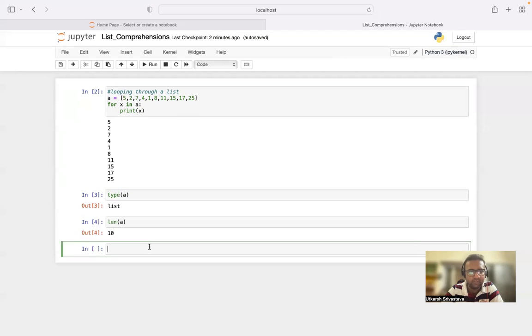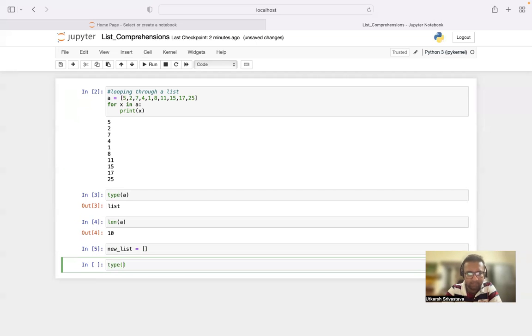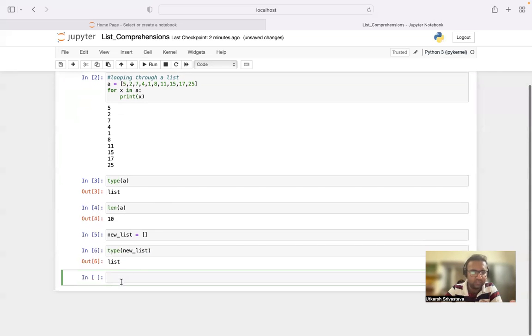Now moving further ahead, let us begin with list comprehensions. List comprehensions mean doing several operations inside a list. So how do we do that? Let me take a variable as new_list and create an empty list. Let me check its type, new_list. It will show me a list.